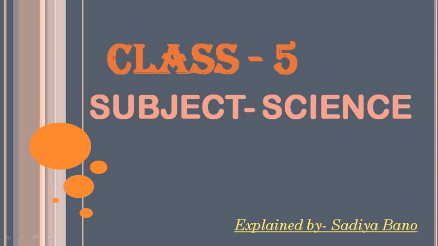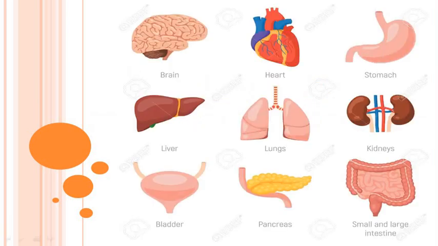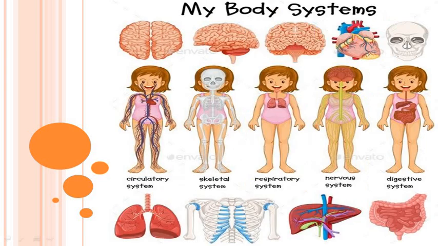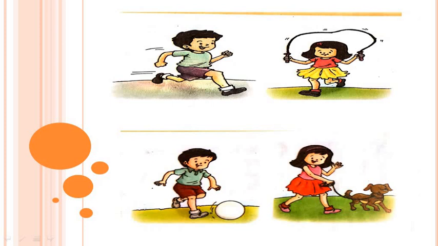Today, we are going to start chapter 2, Human Body, the Skeletal System. As you have read in chapter 1, the human body has many organs, and these organs work together and make many organ systems, which make the whole body system. So you have read about the circulatory system, and today in this chapter I am going to start the skeletal system.